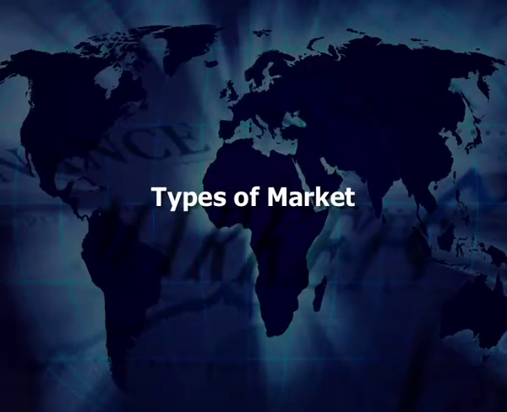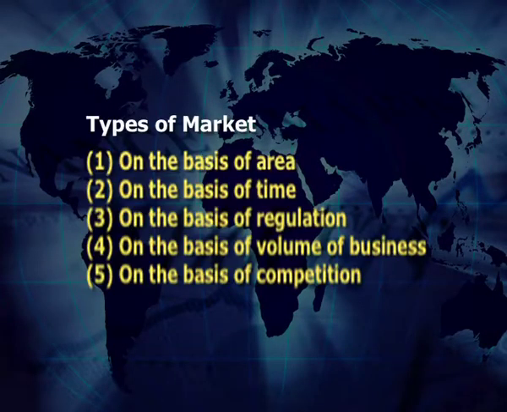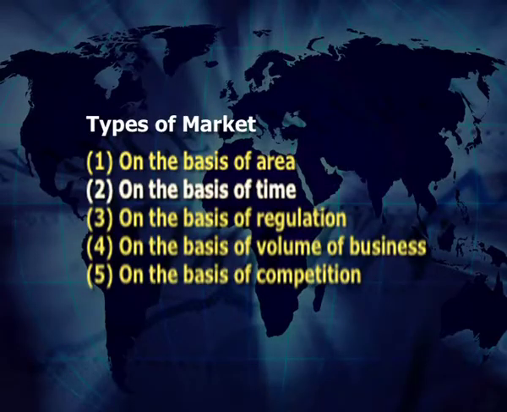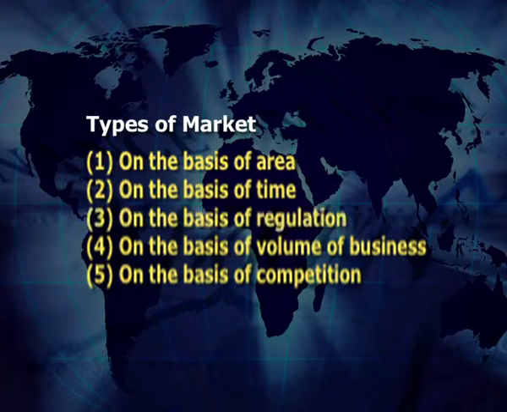Market has many types. On the basis of area, it is known as local market, regional market, national market and international market. On the basis of time, it is known as very short period market, long period market and very long period market. Similarly, on the basis of regulation, it is known as spot market and future market.